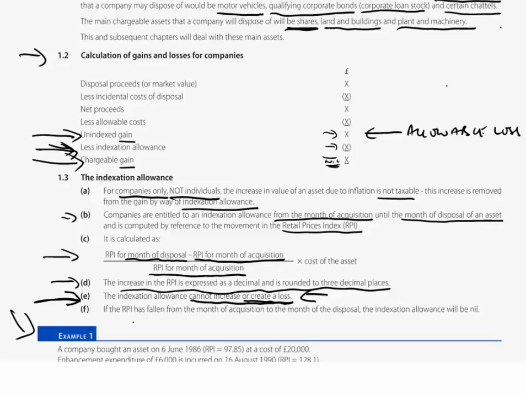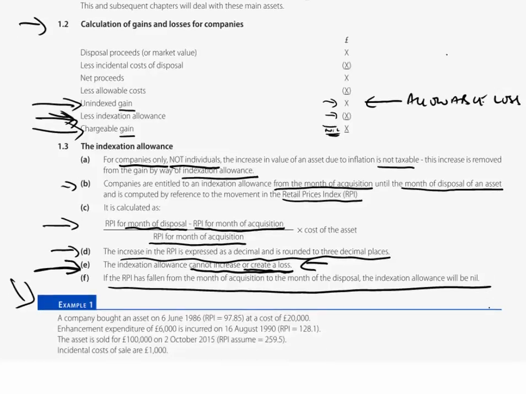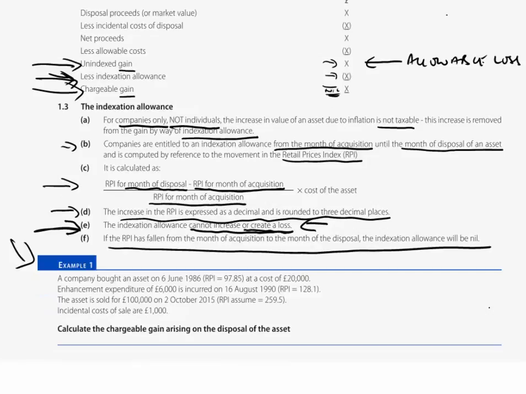One final point, we know that we don't always have inflation. It's been some hard years indeed over the time since the financial crisis, back at the end of the 2000s. But if the RPI had fallen from the month of acquisition to the month of disposal, then the indexation allowance will be nil. You don't end up with a negative indexation there. The worst that can happen for the company is that it is nil. But let's have a little look now at an example.